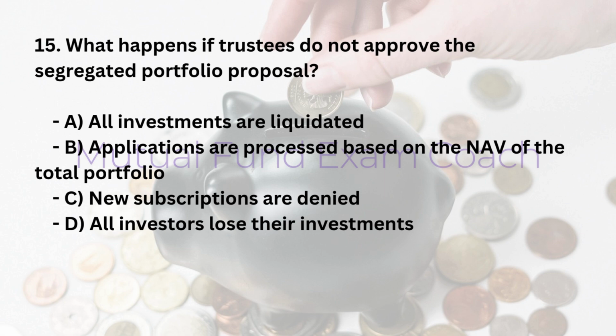15. What happens if trustees do not approve the segregated portfolio proposal? A. All investments are liquidated. B. Applications are processed based on the NAV of the total portfolio. C. New subscriptions are denied. D. All investors lose their investments. Answer: B. Applications are processed based on the NAV of the total portfolio.